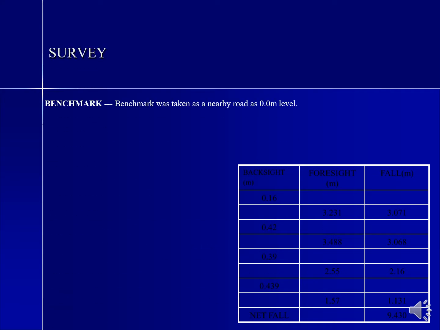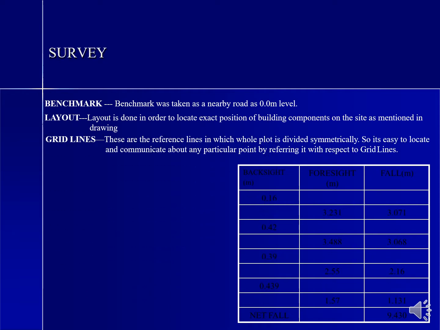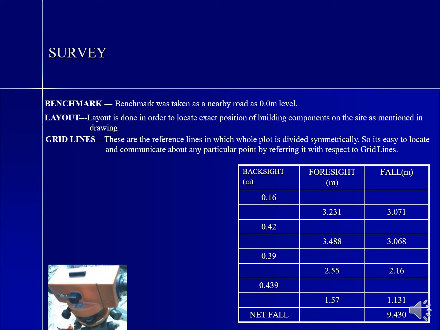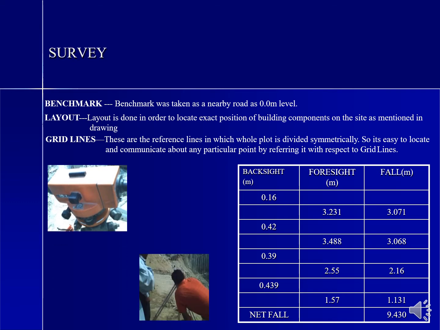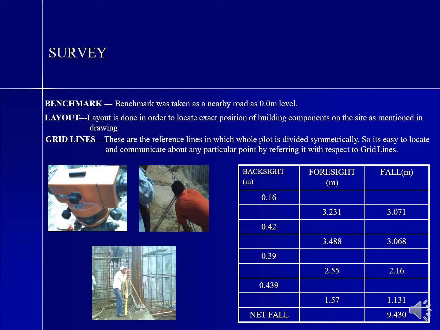Survey. Benchmark was taken to the nearby road as a 0 level. Layout is done in order to locate the exact position of the building components on the site as mentioned in the drawing. These are reference lines by which the whole plot is divided symmetrically, so it is easy to locate and communicate about any particular point by referring to it with respect to the grid lines. See, these are the levels as they were taken, shown here using methods like auto level, total station, dumpy level, etc.